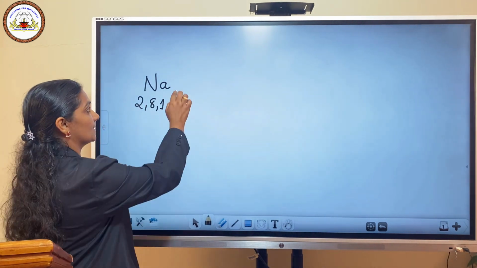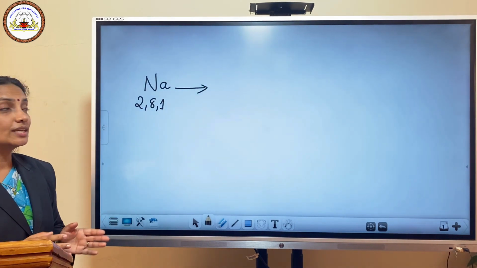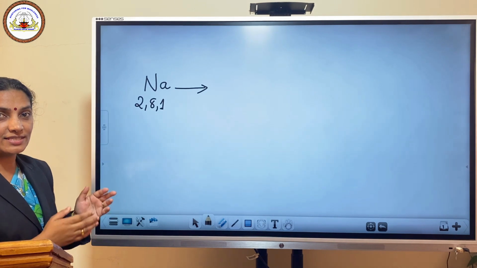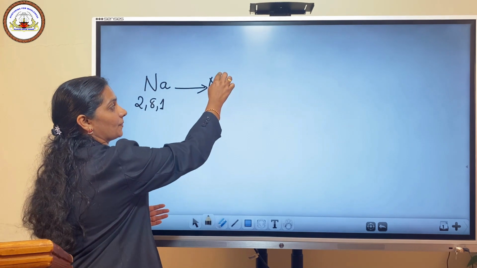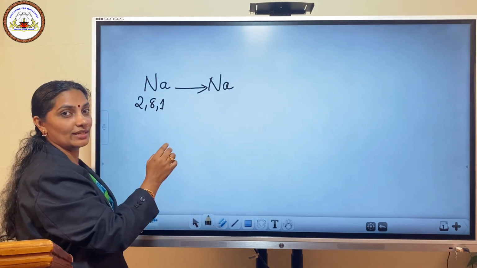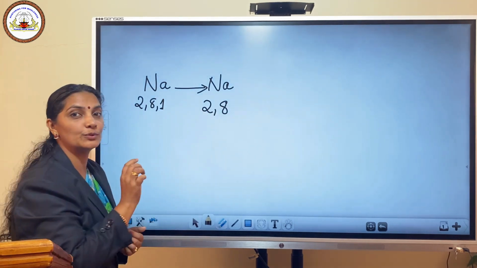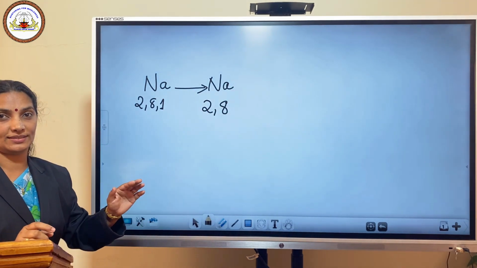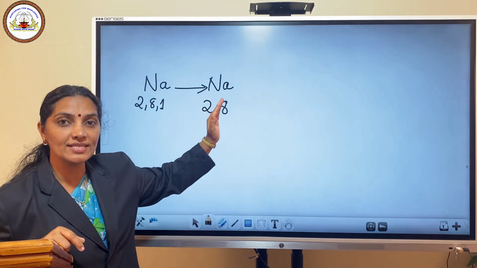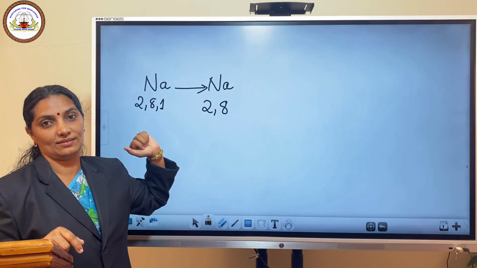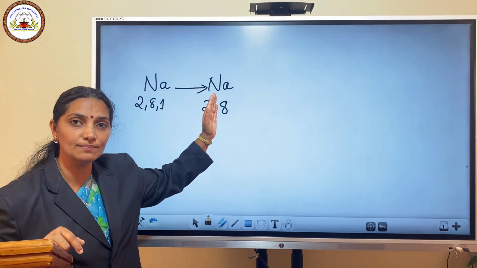Let us consider the removal of 1 electron. Suppose during chemical reactions, this sodium is giving its 1 electron. What happens to sodium? Sodium changes to a configuration of 2,8. Now this atom attains 8 electrons in the outer shell. Can we call this newly formed species a sodium atom?